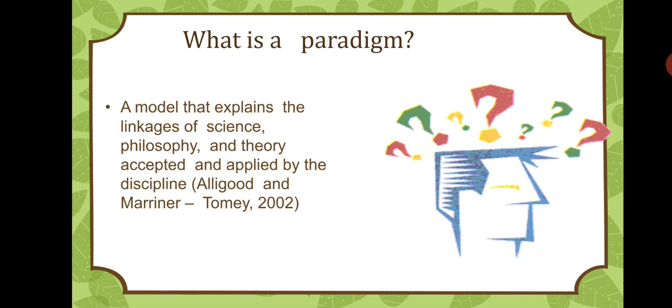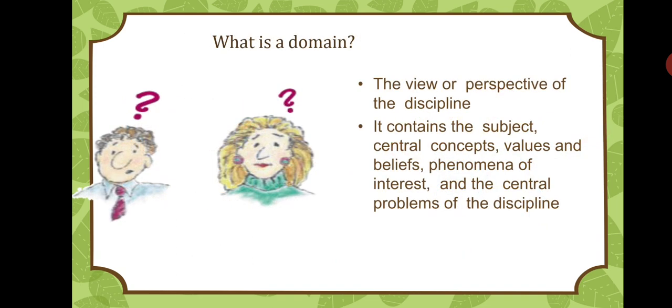Next is paradigm. Paradigm means a model that explains the linkage of science, philosophy and theory accepted and applied by the discipline. Then is the domain. Domain means it's a view or perspective of the discipline. A domain contains the subject involved in the theory, the central concept of the theory, values and beliefs and the phenomena of interest and the problems of the discipline. They are the domains.